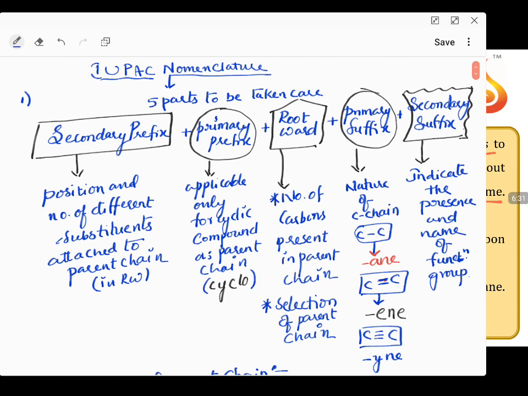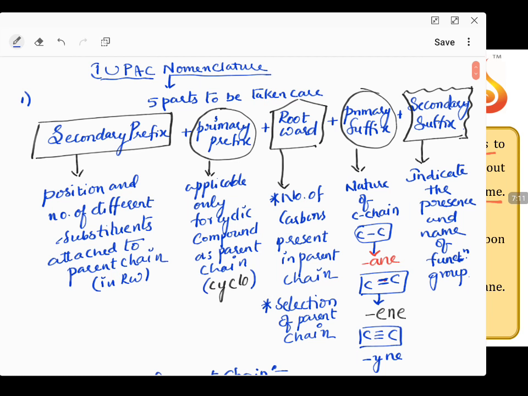The IUPAC nomenclature can be explained in short for you in this slide. Very quickly, I'll be explaining the 5 parts of naming the compound. Very interesting, 5 parts we have to take care of. What are those 5 parts? I have given the names as secondary prefix, primary prefix, root word, primary suffix, secondary suffix. So each has its role. The role will be like every person has some job to do. When everyone's job is coordinated, finally the work is completed. So this is how it is going to be.